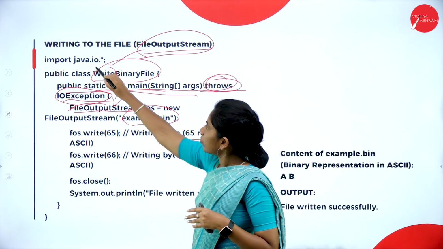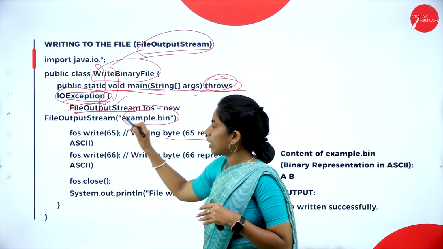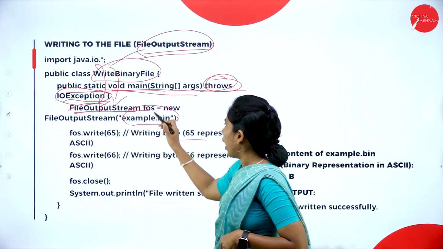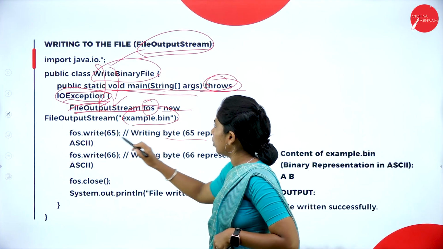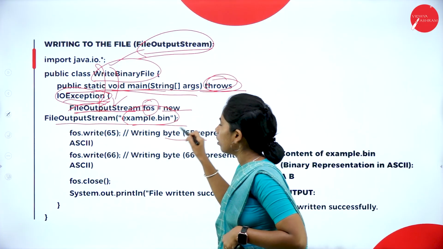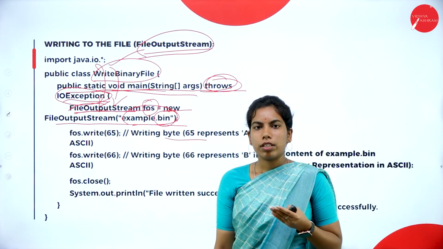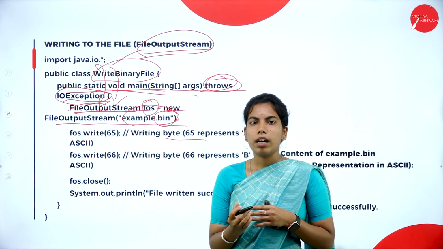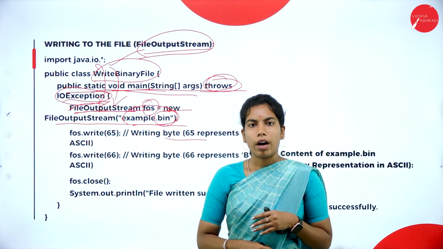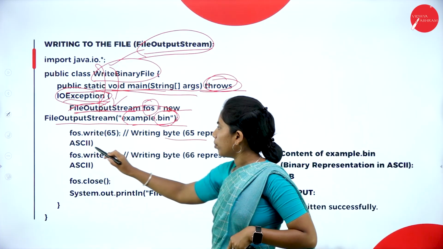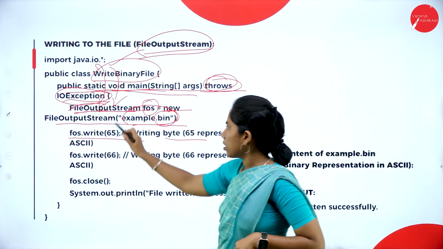So that's why io.* contains a class called FileOutputStream. Create a reference variable assigned with the new keyword, and also pass exactly which file you have to create. That is a .bin extension. The .bin extension is mainly for a binary format file. That is why example.bin. And FOS means the reference variable.